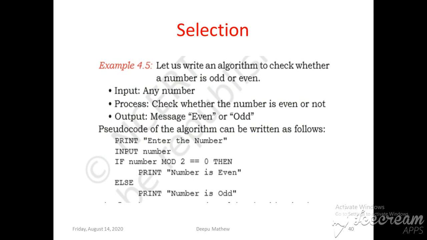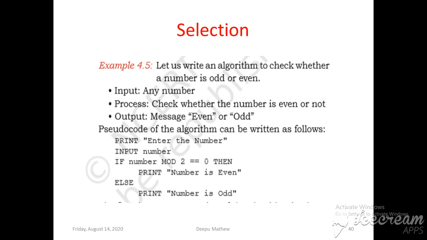Write a program to check whether a number is even or odd. First we input the number, then there is a condition: if the number mod 2 equals 0. If the condition is evaluated true, then we say that the number is even. If the condition is evaluated false, it moves to the else part, so we print that the number is odd.